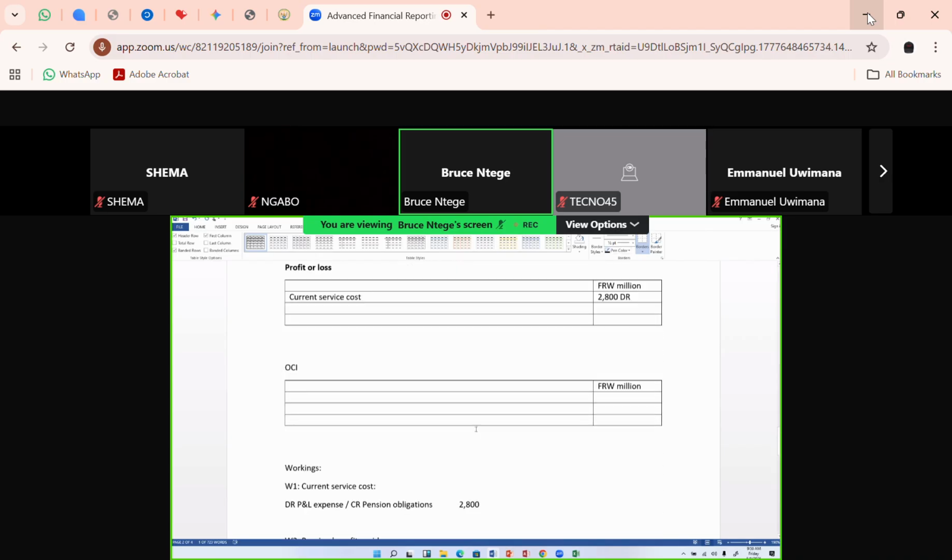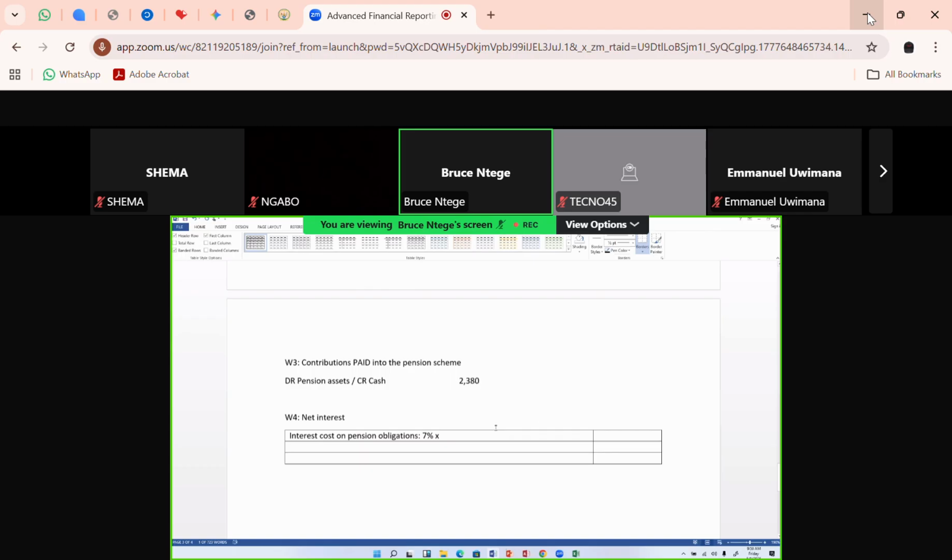If we had had a past service cost for that question that came from whoever it came from, I would have said plus the adjusted pension obligation with that past service cost. So here I have 28,000. It was not an adjustment. I didn't have any past service cost to come in there. So 7%, I'm using my calculator, times 28,000. I have something like 1,960. Okay. Then you have your interest income.